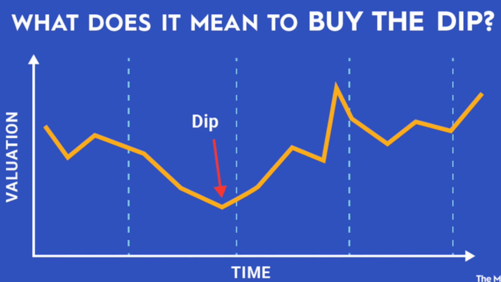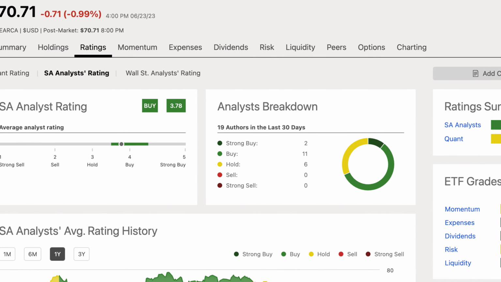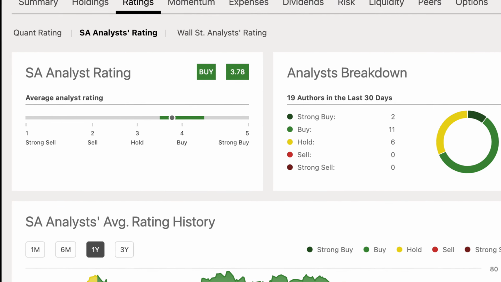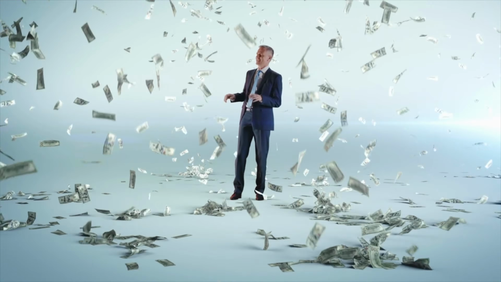Now the biggest question is, when do you buy the dip on SCHD? Or exactly how do you properly buy the dip on SCHD to get the best value for your dollar, besides looking at Seeking Alpha analyst ratings saying that it is a buy right now because it's such a high quality ETF that provides dividends as well as capital appreciation.